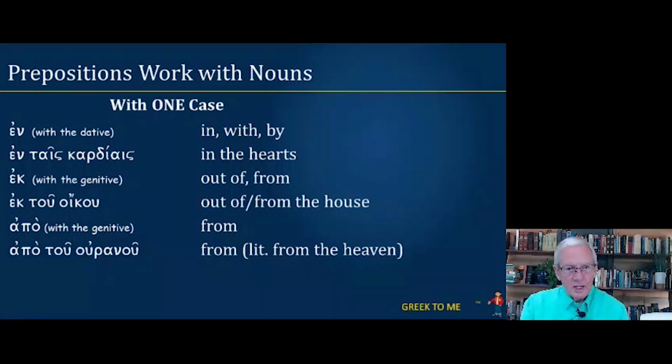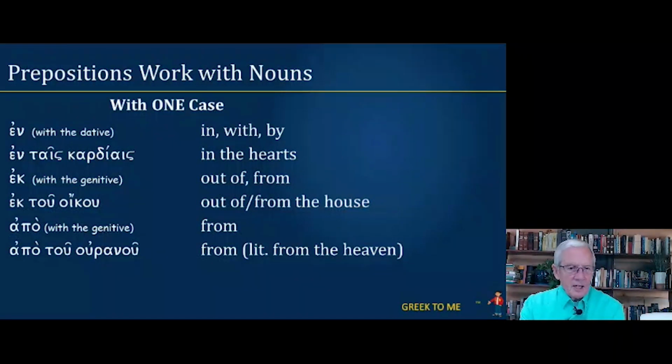Ek with the genitive. It means out of or from. Your memory picture to help you with this was Gerard is emerging from an egg. Ek. So, ek tou oikou. Tou oikou there is a masculine singular genitive. So that's translated out of or from the house.